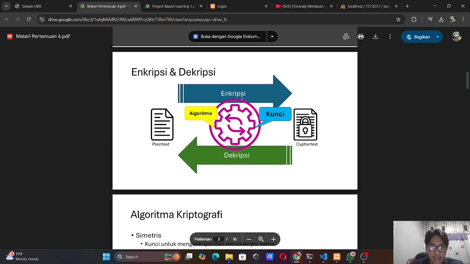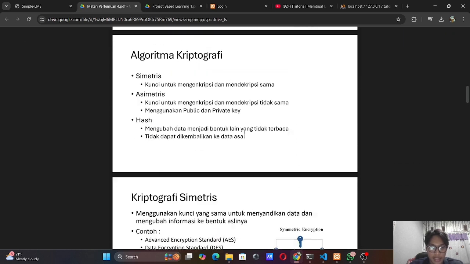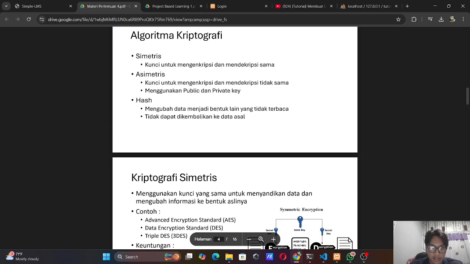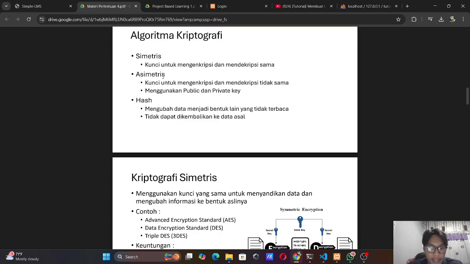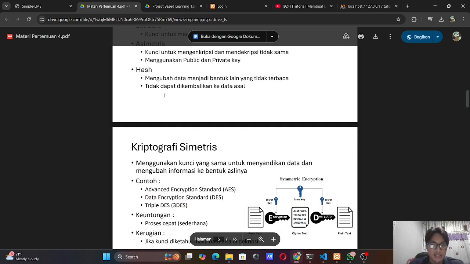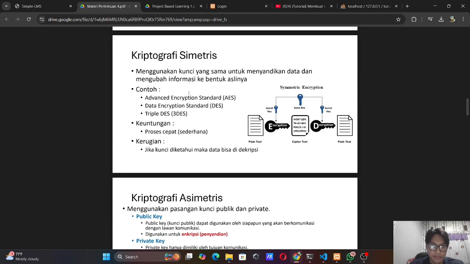So this is encryption and decryption. Encryption: symmetric, where the key to encrypt and decrypt is the same, and asymmetric, where the key to encrypt and decrypt is not the same. And we use the hash. Hash is changing data into another unreadable form.